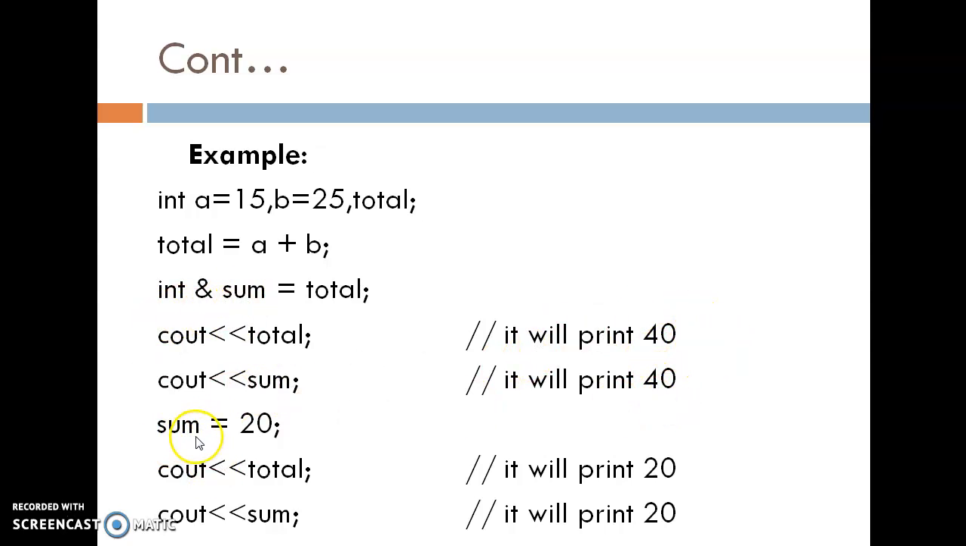Now change the value of sum. Sum is equal to 20, and then print the values of total and sum. The values of both variables will be changed, and it will print 20. So if the value of any one of these two variables is changed, then the other is automatically changed. This is called a reference variable.